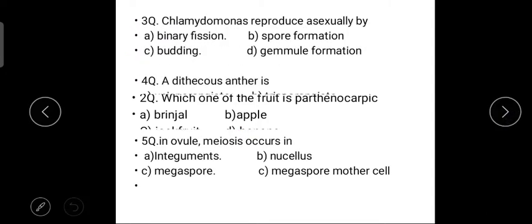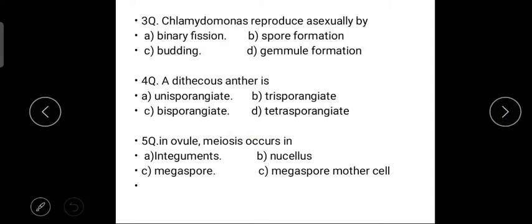So going for the next question, chlamydomonas reproduce asexually by option A, binary fission. Option B, spore formation. Option C, budding. Option D, gemmule formation. So our answer is spore formation. So zoospores, that is motile spore formation, happens in chlamydomonas. So it is an asexual type of reproduction.